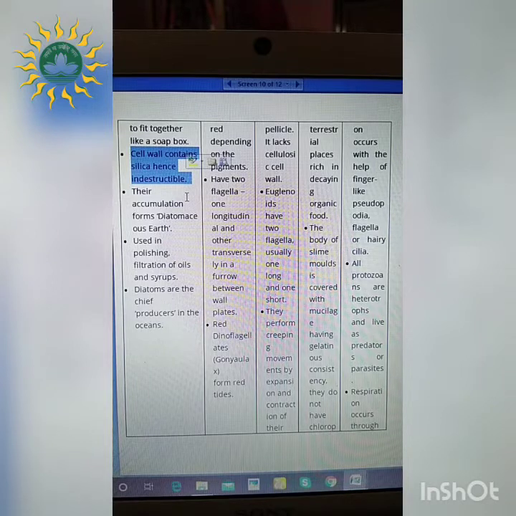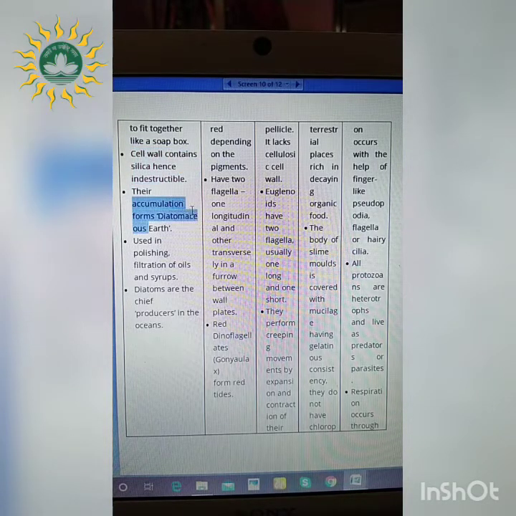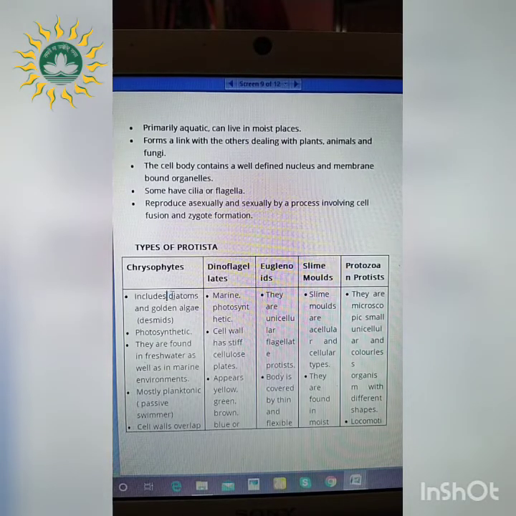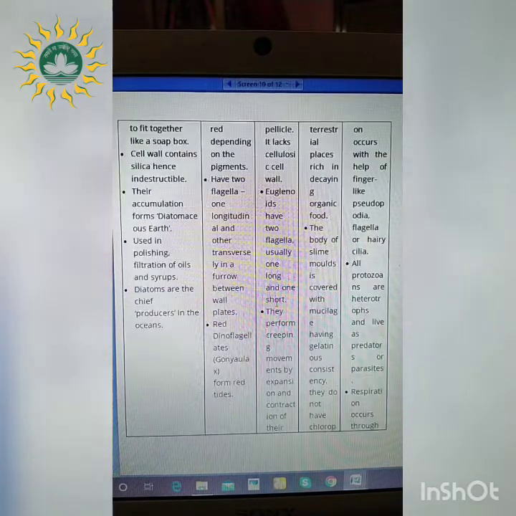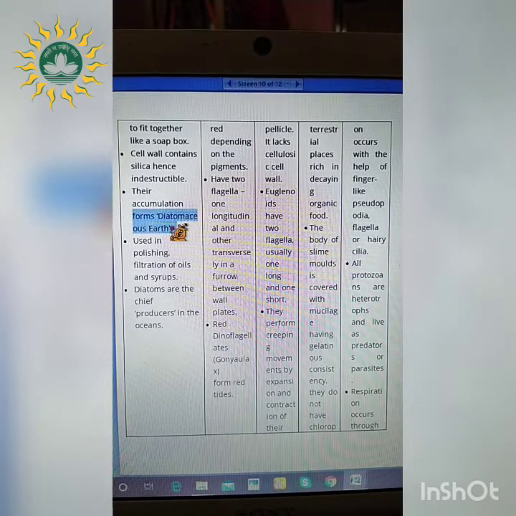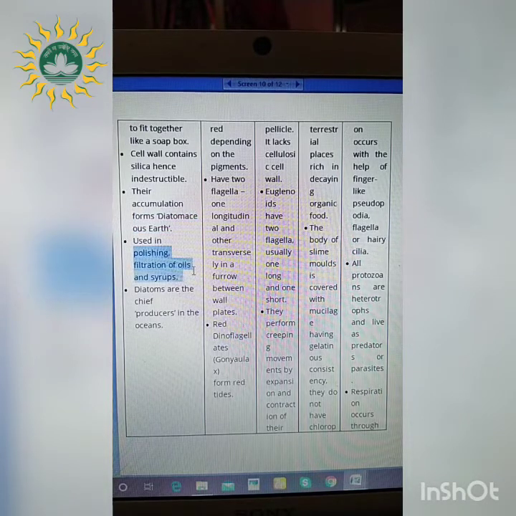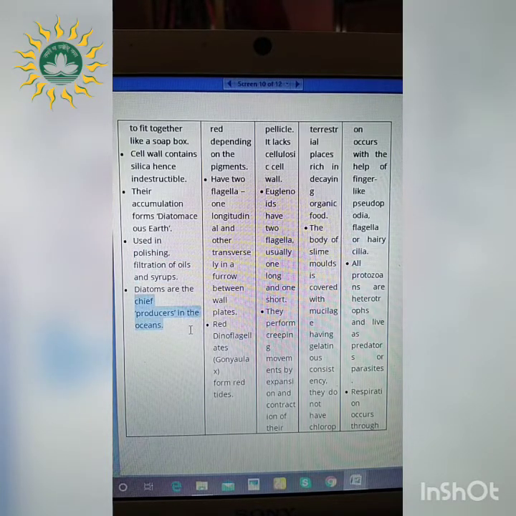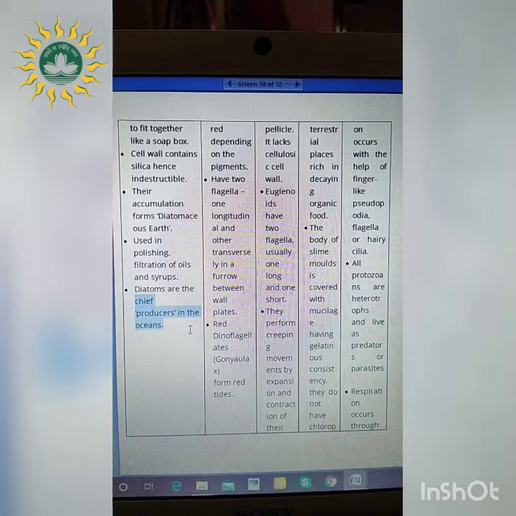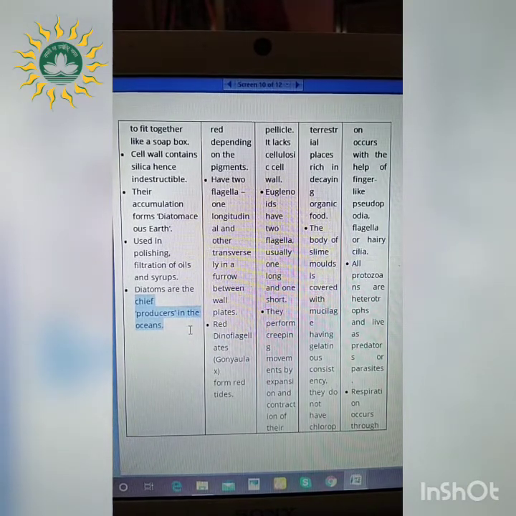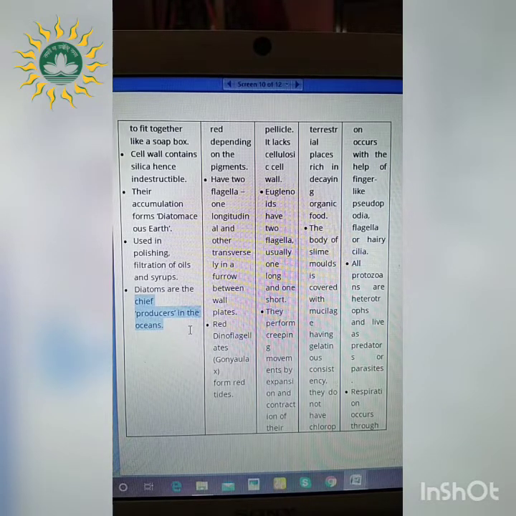Whenever these organisms accumulate into groups, they are referred to as diatomaceous earth. Previously you have studied that diatoms are included in this. So whenever these organisms accumulate, they are referred to as diatomaceous earth. They are used in polishing, and in filtration of oils as well as syrups. And these diatoms are referred to as the chief producers in the oceans. We know that plants are the producers, so these diatoms present in aquatic conditions, in the sea or the oceans, are referred to as the producers there.